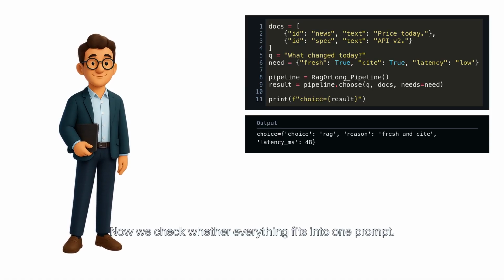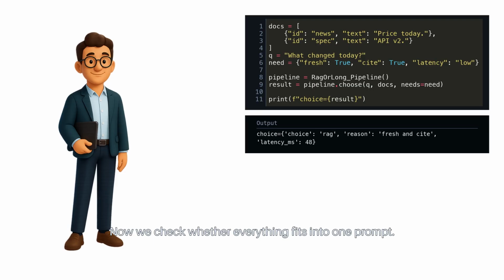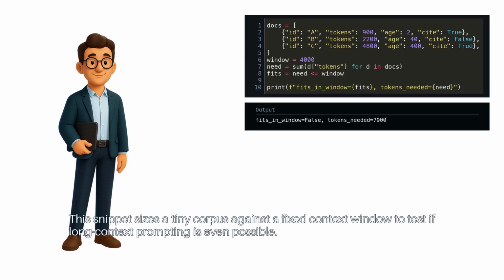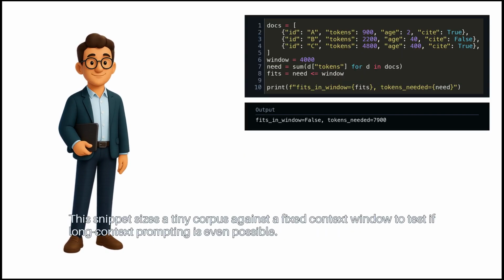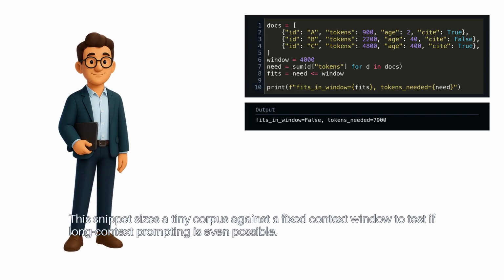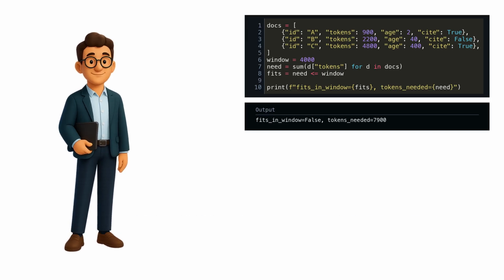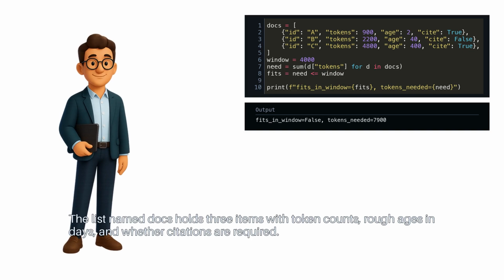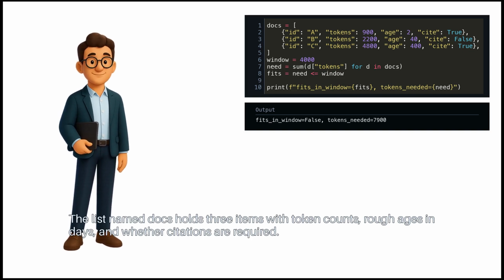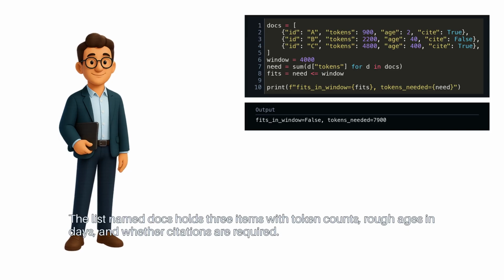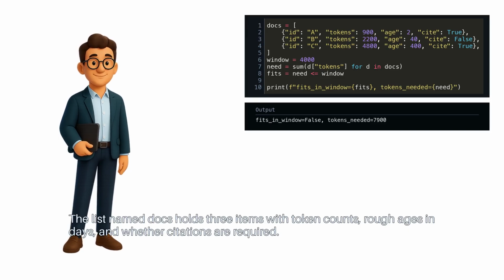Now we check whether everything fits into one prompt. This snippet sizes a tiny corpus against a fixed context window to test if long context prompting is even possible. The list named docs holds 3 items with token counts, rough ages in days, and whether citations are required.